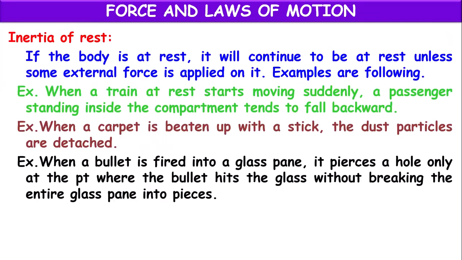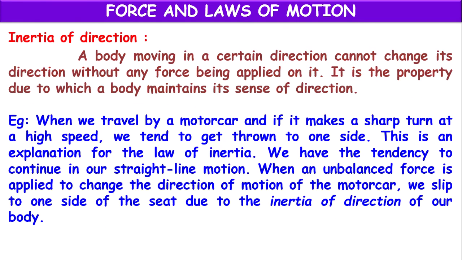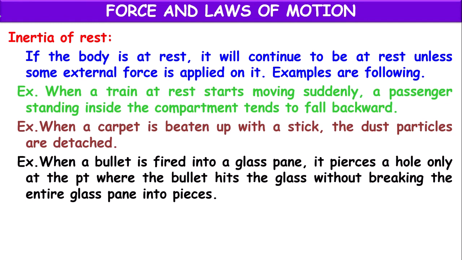So like this, we have three types of inertia. One is inertia of rest, another is inertia of motion, another is inertia of direction. So inertia of rest means if a body is at rest, it continues to be at rest unless some external force is applied on it. That is inertia of rest. Example: when a train at rest starts moving suddenly, passengers in the compartment fall backward because they don't want to change their state of rest.